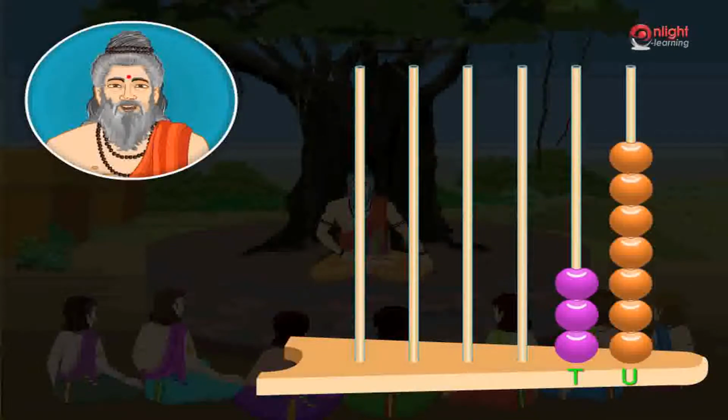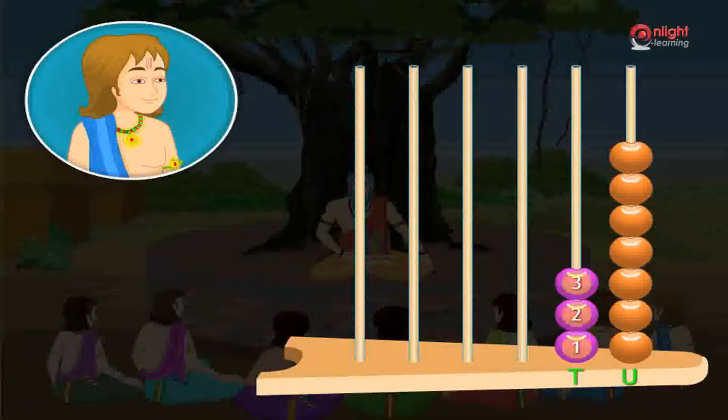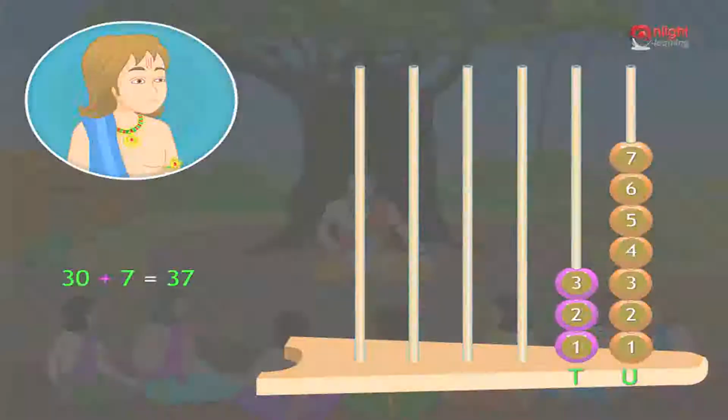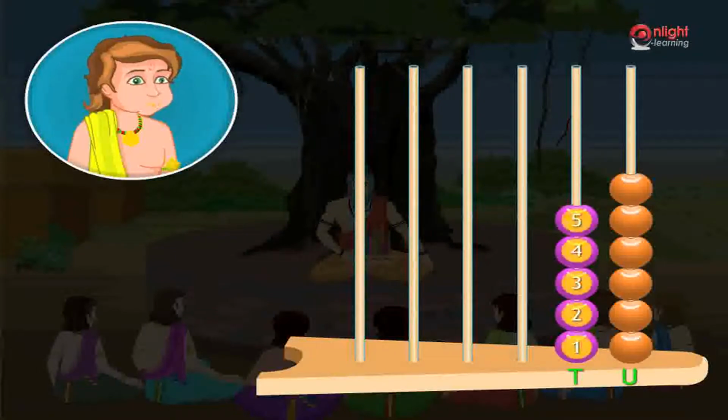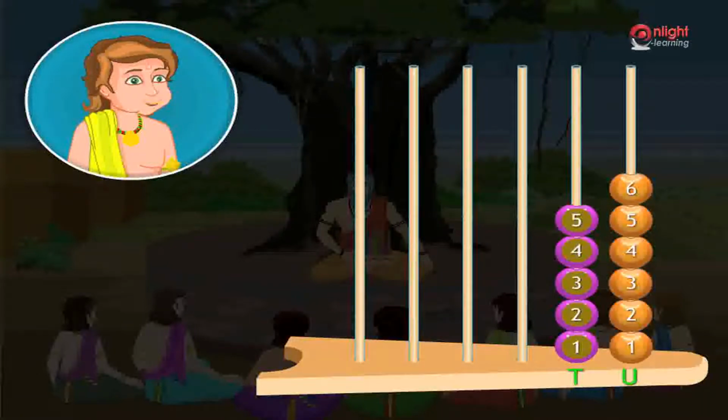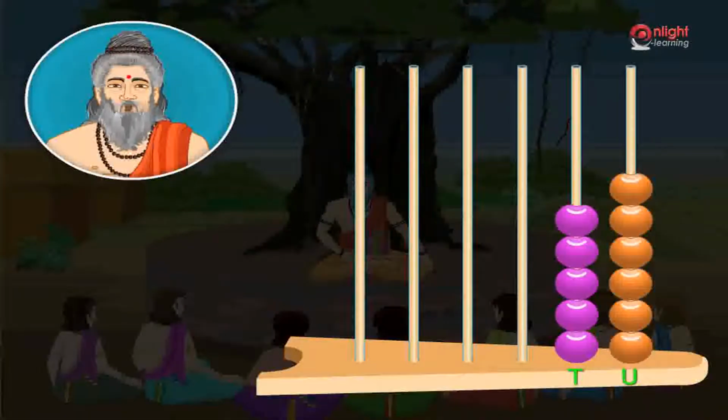Now look at the abacus, and what is the number represented by the beads in the abacus? There are 3 beads in the tens stick and 7 beads in the units stick. So the number represented by the beads in the abacus is 37. Good. Now, what is the number represented by the beads of the abacus? There are 5 beads in the tens stick and 6 beads in the units stick. So, the number represented by the beads in the abacus is 56. That is the correct answer.